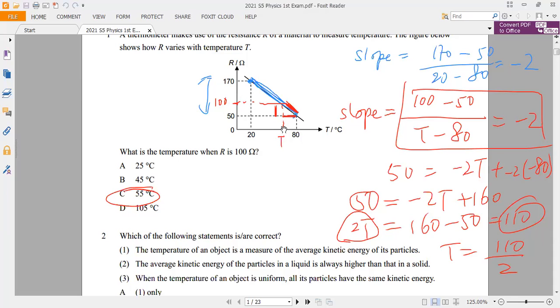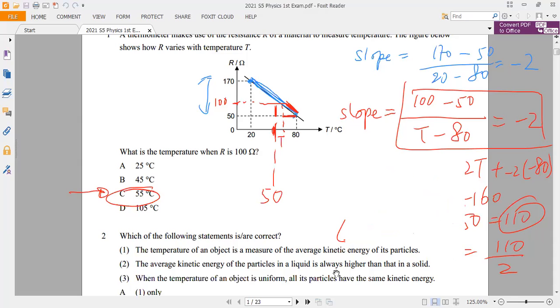Whenever you have a calculation problem where you think a graph would help, ask for graph paper. The middle point here should be 50, so the answer should be larger than 55, and this is the only option you should pick. Calculation or graph paper, pick the one you find comfortable. So that is the answer for the first.